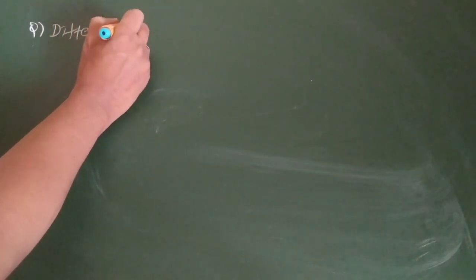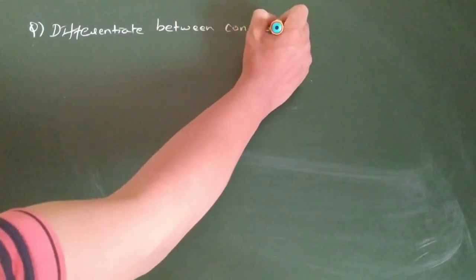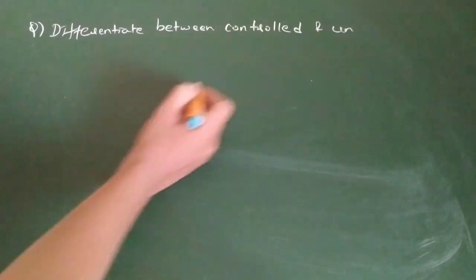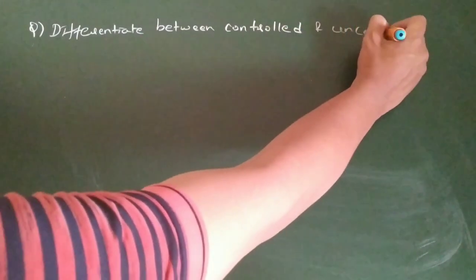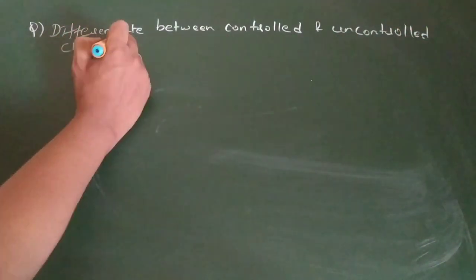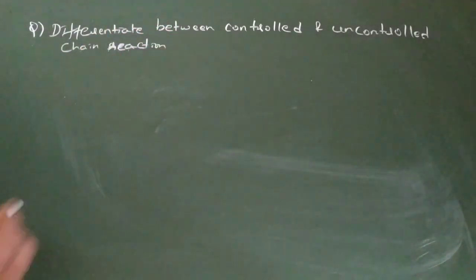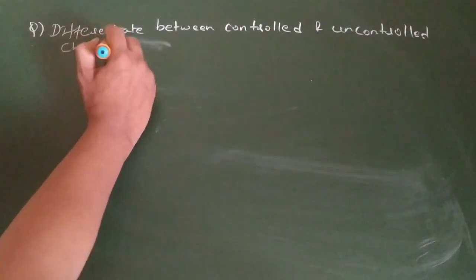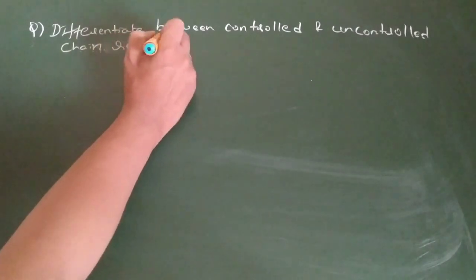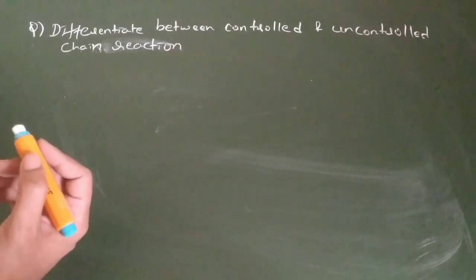Differentiate between controlled and uncontrolled chain reaction. This can also be asked for 3 marks.